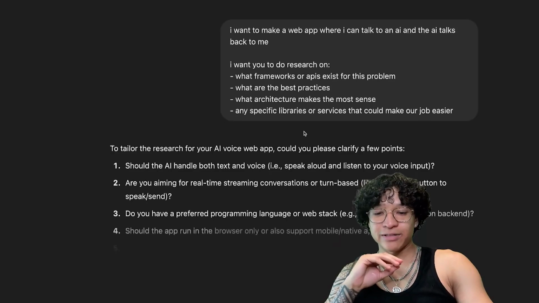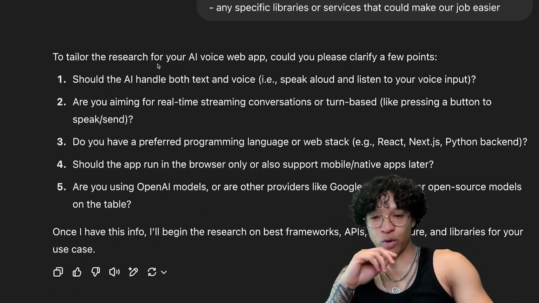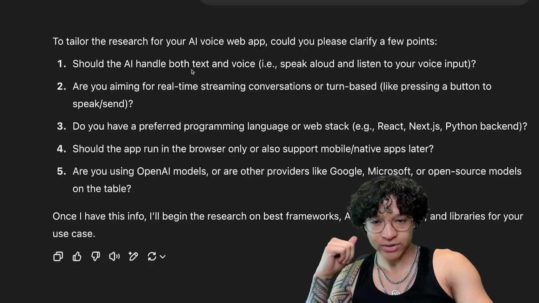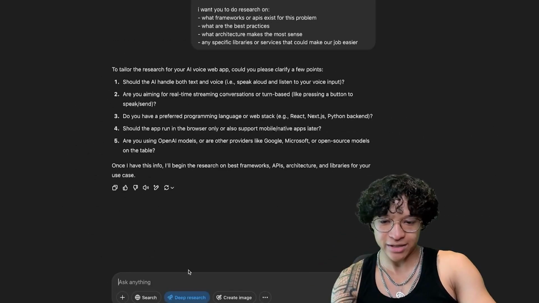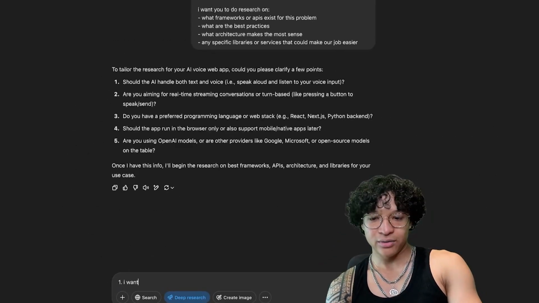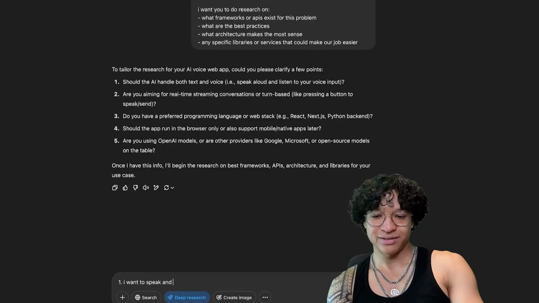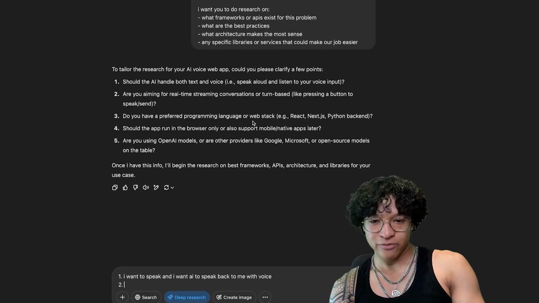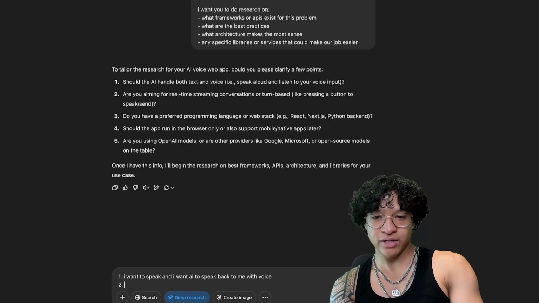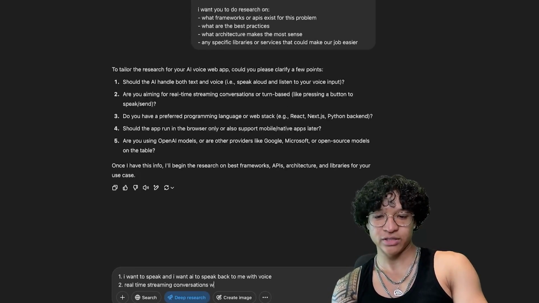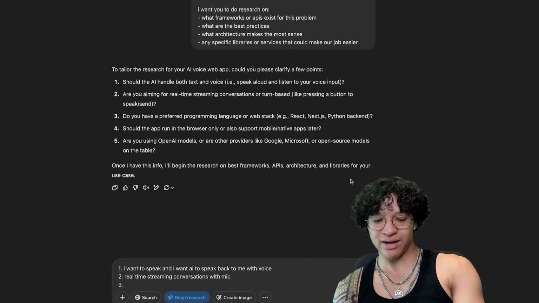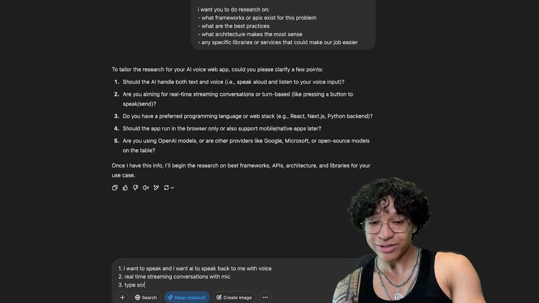Now, the best part about deep research is it will actually ask you questions to clarify the research. In this case, it's asking if we should handle both text and voice. So let me answer these questions in real time. I want to speak, and I want the AI to speak back to me with voice. Are you aiming for real-time streaming conversation or turn-based? Real-time streaming conversations with mic. Do you have a preferred programming language or web stack? TypeScript.